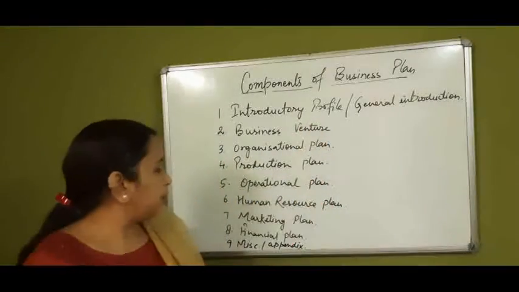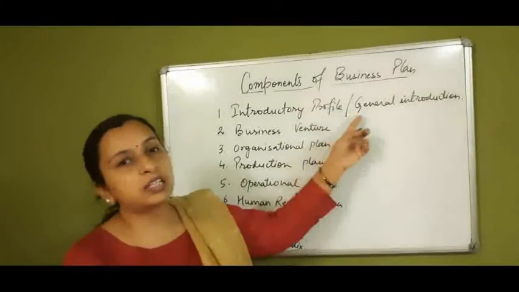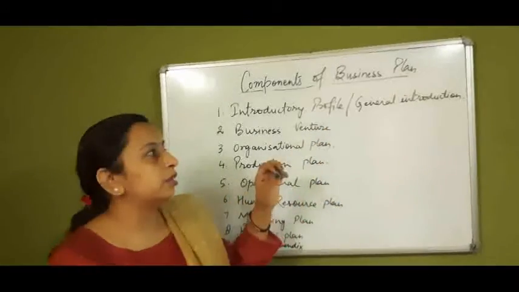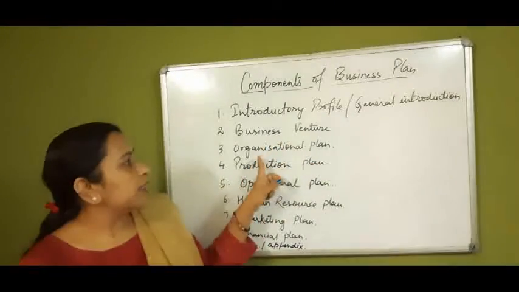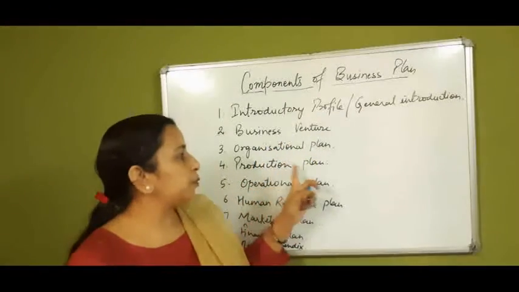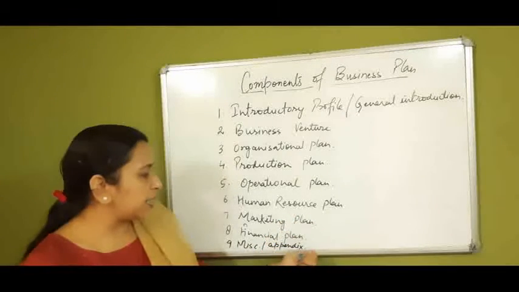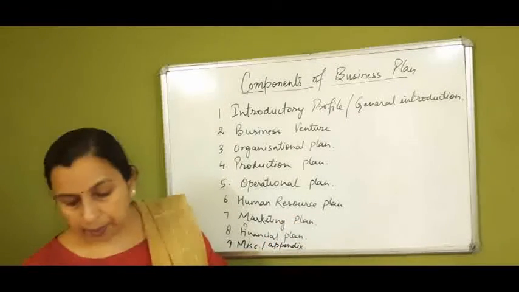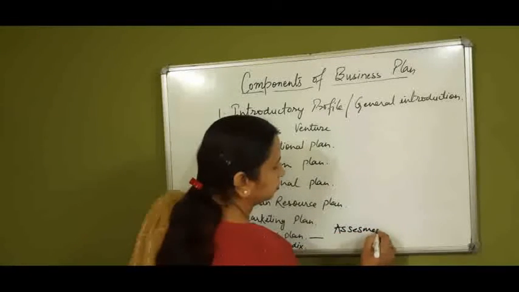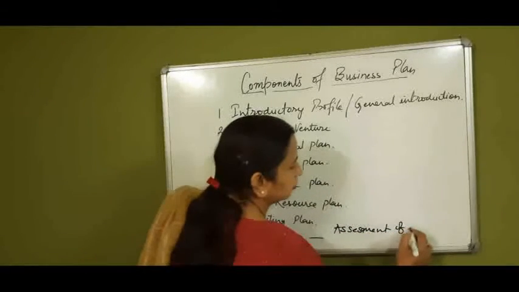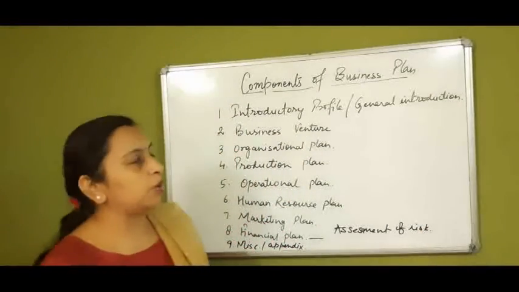Now there are basically 9 components of business plan, starting from the introductory profile. This is the general introduction of the business plan, where introduction about the entrepreneur and the venture is given. Then business venture. Then third is organizational plan. Then production plan, operational plan, human resource plan, marketing plan, financial plan, and miscellaneous and appendix. In between here, you will have assessment of risk also. Okay, so these are the components of a business plan.